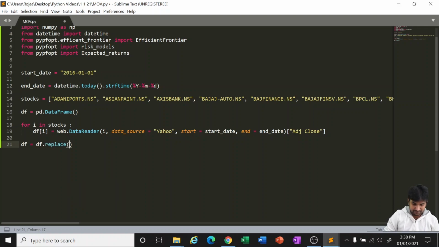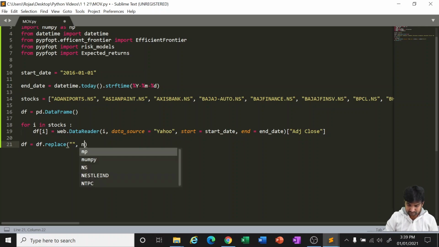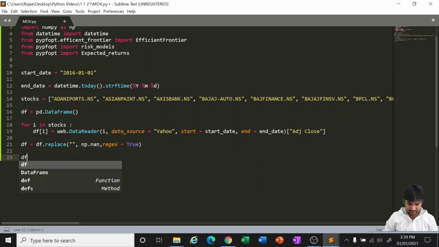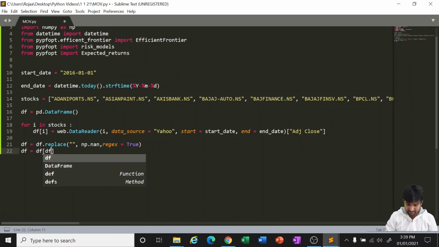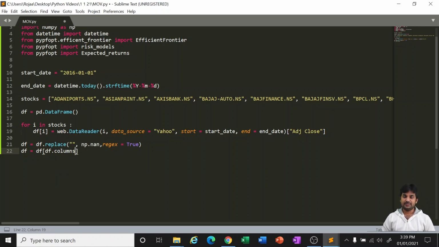First, we will replace any empty cells with np.nan, inplace equal to True. Next, if any particular column in df.columns has no stock details, we don't want such a column, so we are going to eliminate it, checking if it is null.